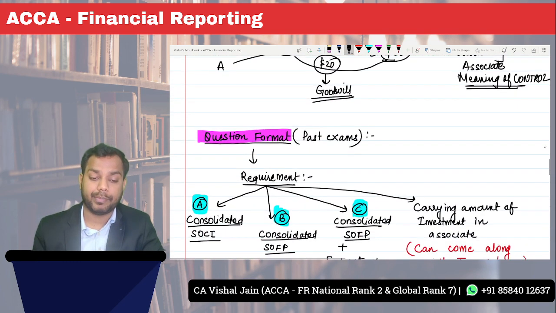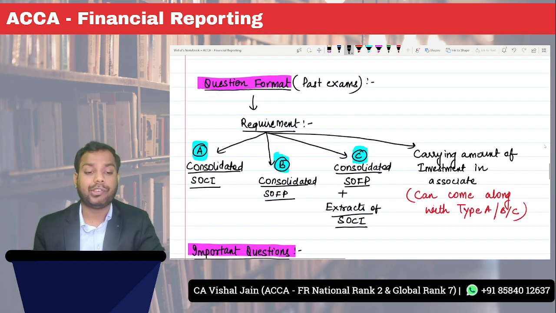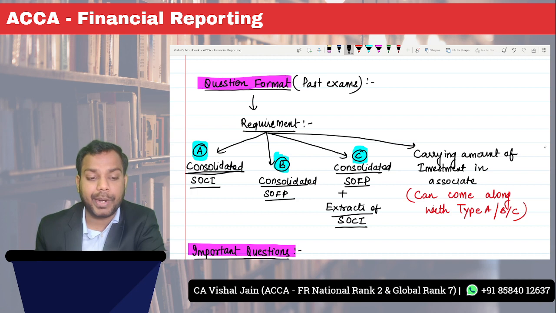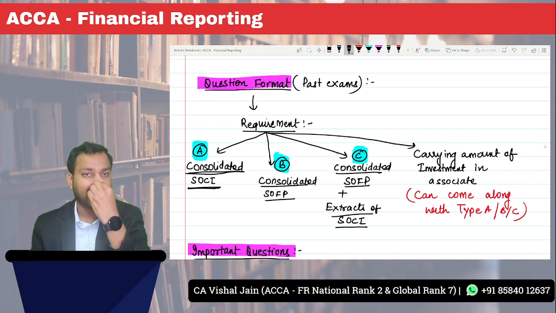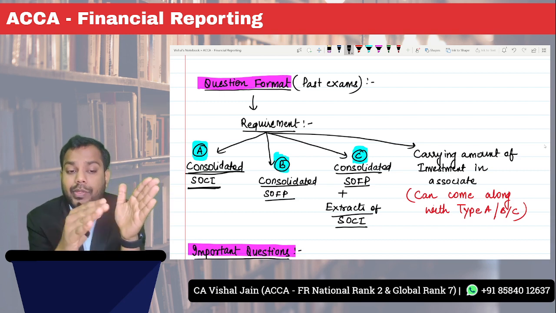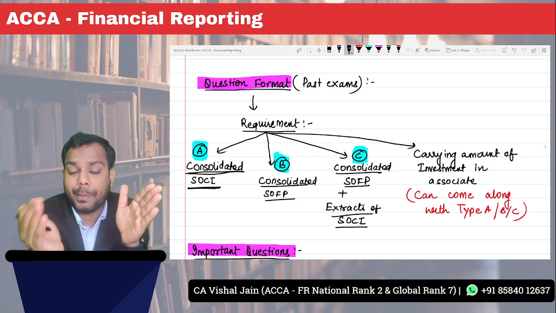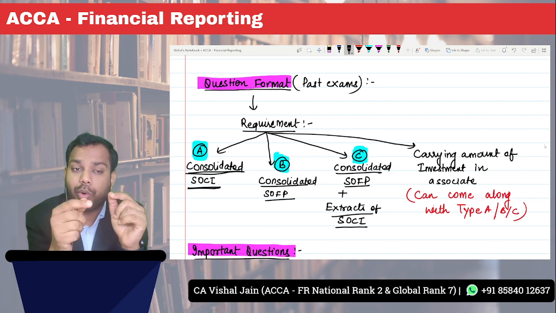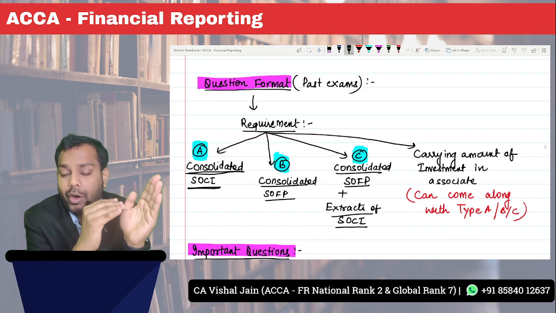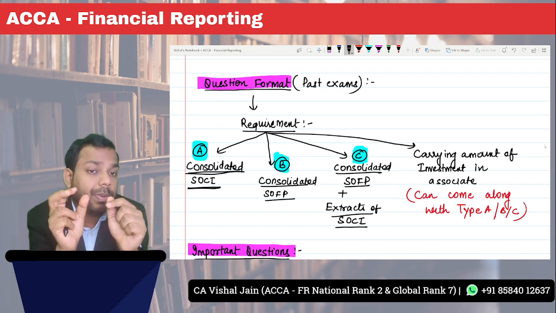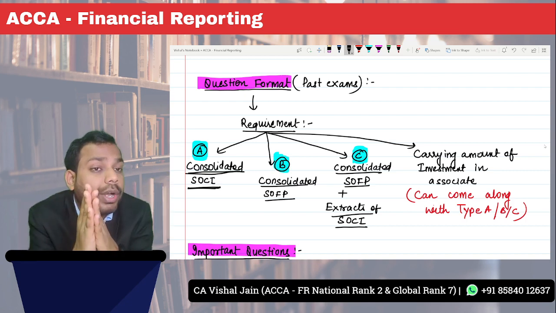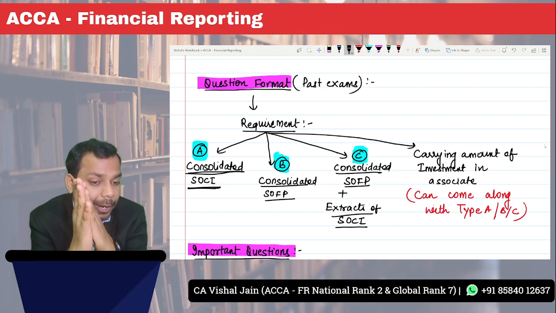The question format, how can the question come? First, type A: the question will ask you to prepare a consolidated statement of comprehensive income. In this, the statement of comprehensive income for the parent company will be given, and the statement of comprehensive income for the subsidiary company will be given. It will say the subsidiary company is acquired either at the start of the year or at the middle of the year. So you should be mindful of the time adjustments, and of how you need to prepare a consolidated statement of comprehensive income.